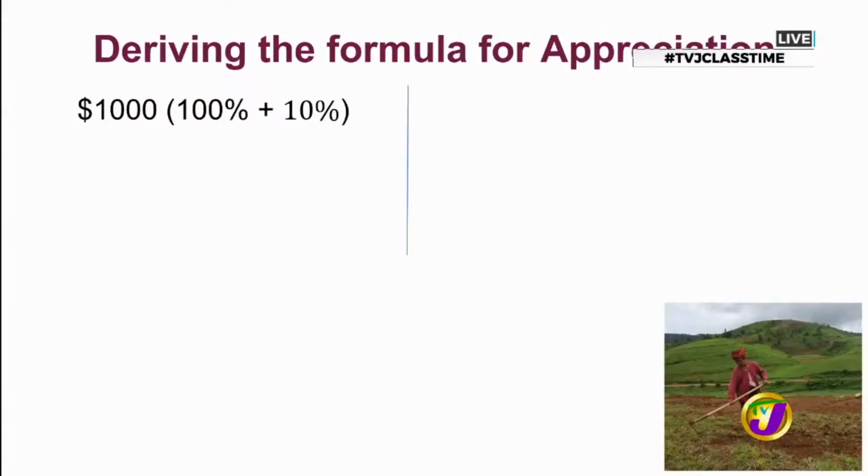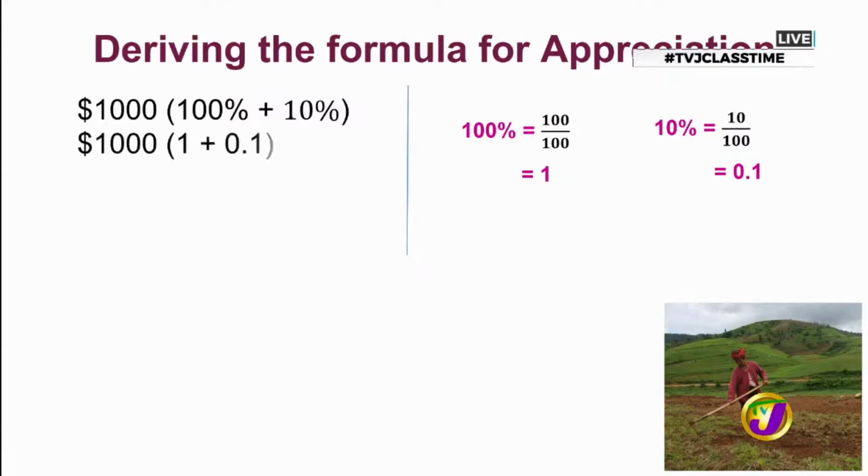All right? So that 100% we know is 100 hundredths. In other words, we're dividing 100 by 100, and that's equal to 1. And of course, 10% is 10 hundredths, which when we divide 10 by 100, the result is 0.1. So we can rewrite this, so we're working with some smaller numbers but with the same value. So $1,000 here.